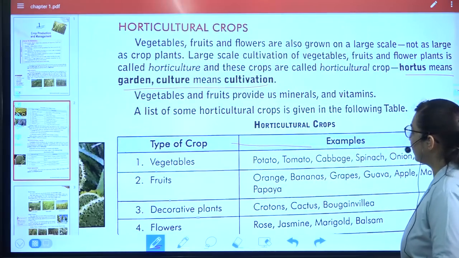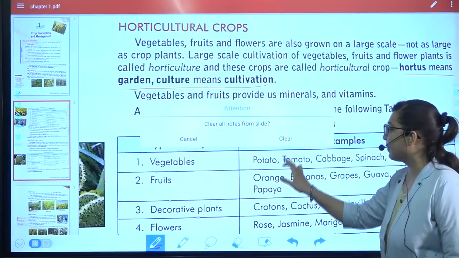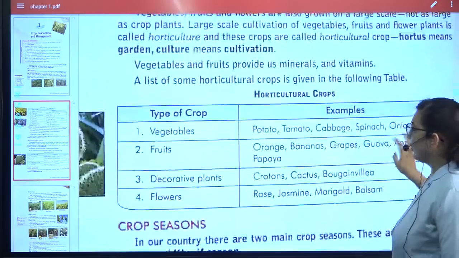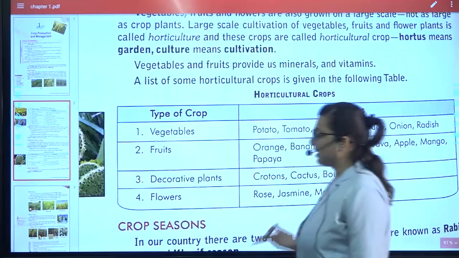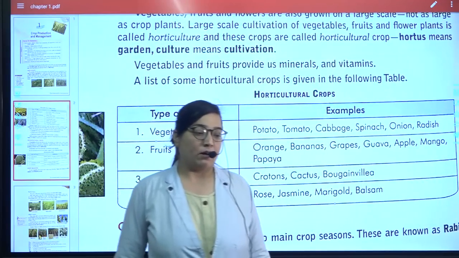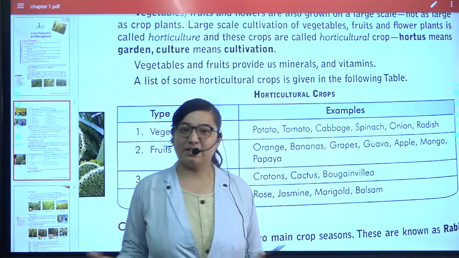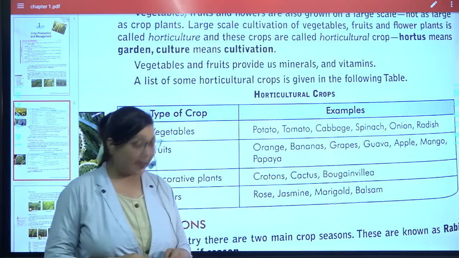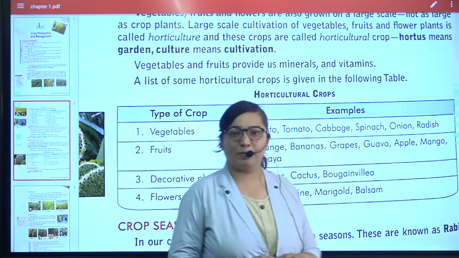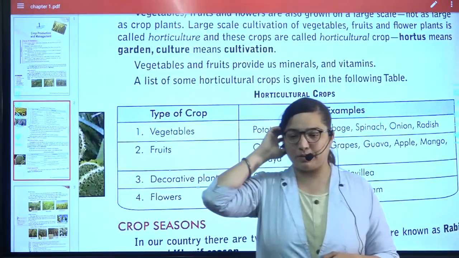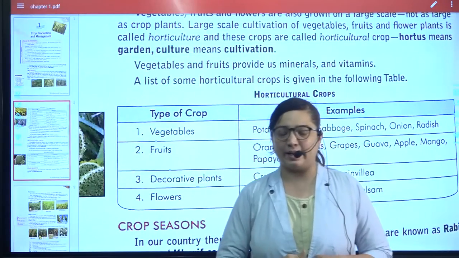If we talk about these decorative plants, you might have seen this kind of plants whenever you are entering the school, wherever the plants are there, at that time this kind of plants are generally kept. And cactus, most people dislike cactus because of its properties, like it is a thorny plant.